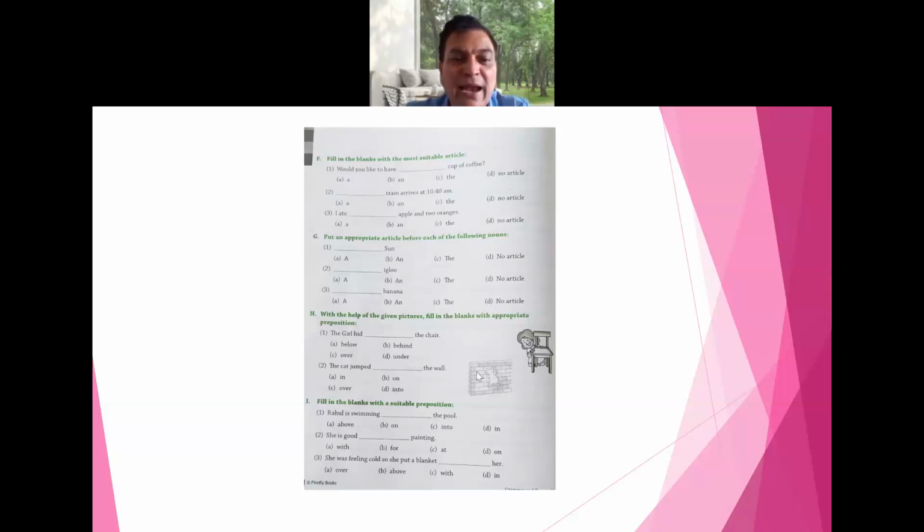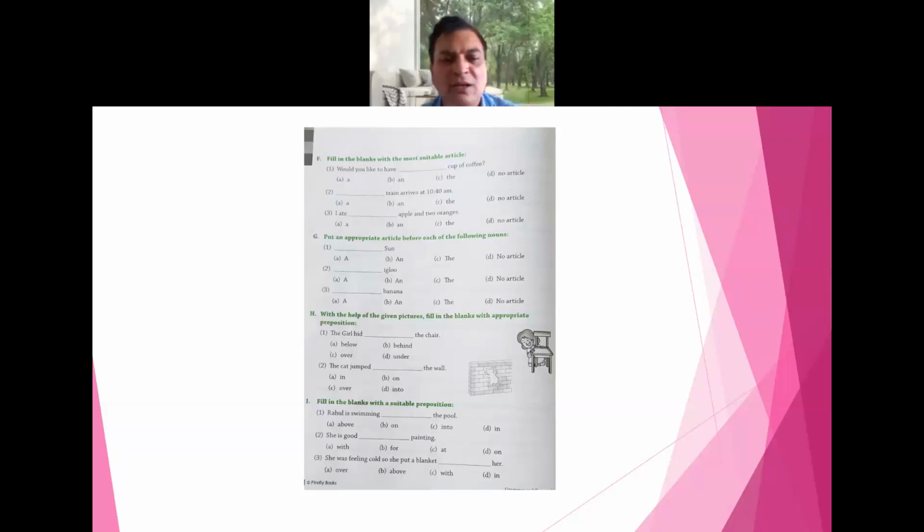The girl had dash the chair. Option B, hid behind, sir. Now here, see appropriate prepositions. These are the prepositions. Behind, option B. The girl hid behind the chair. Very good, Nidhi.